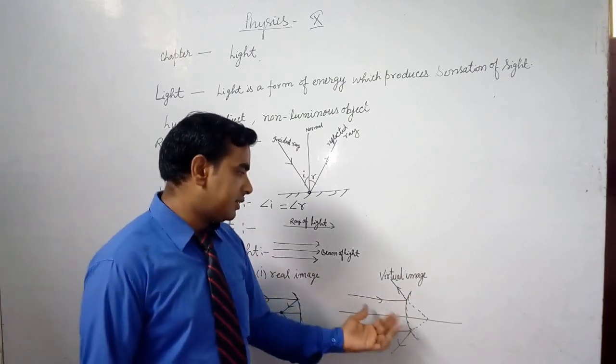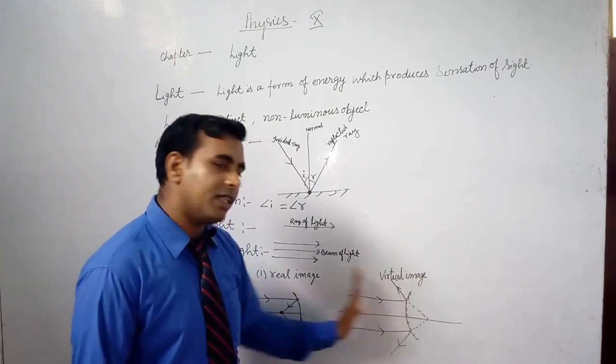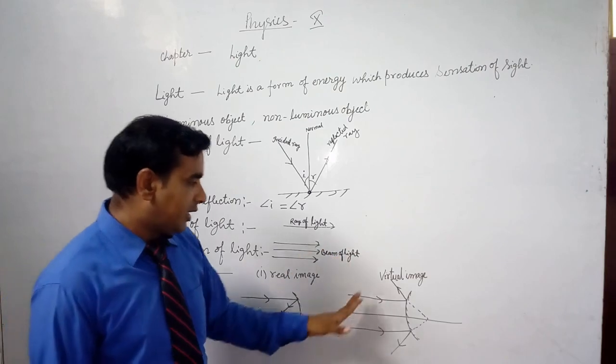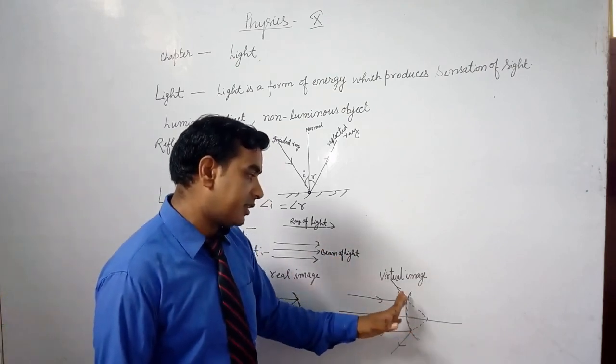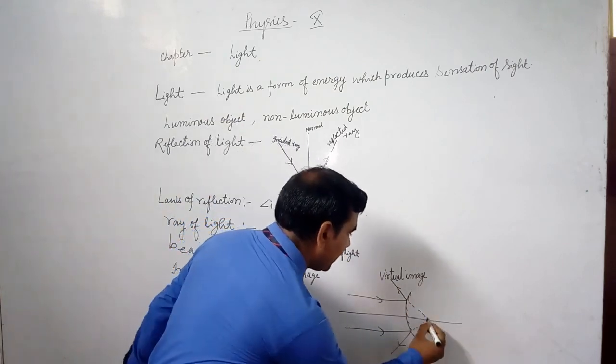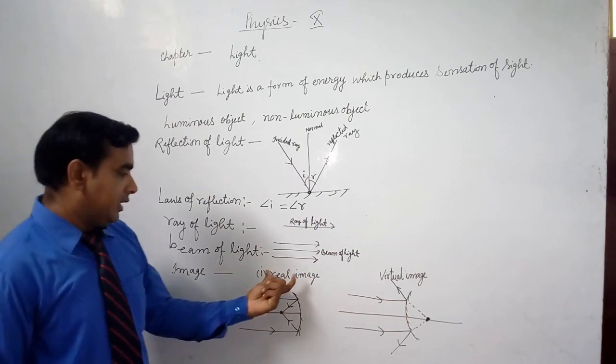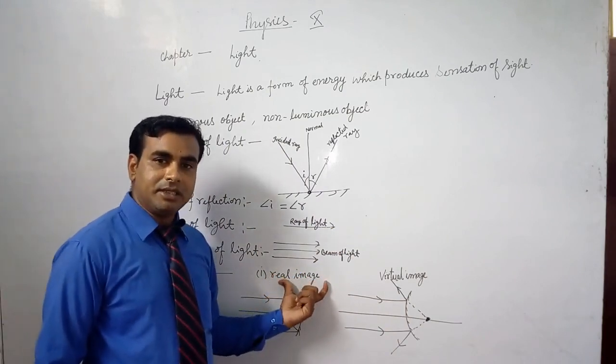In the second case, we can see that light rays from infinity or from a far object, after reflection from the mirror, appear to meet at a point. What is a real image?